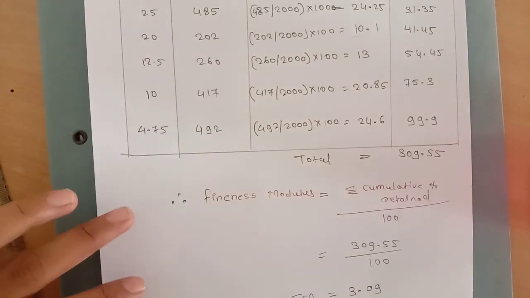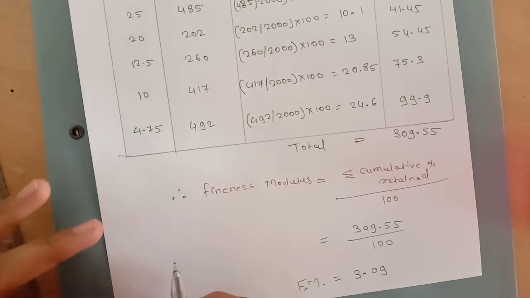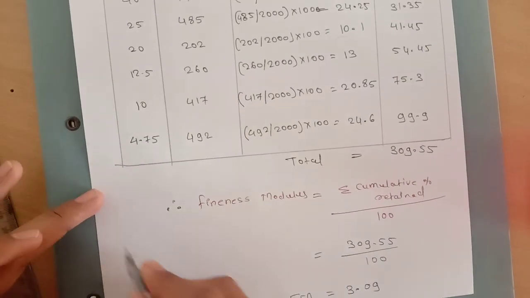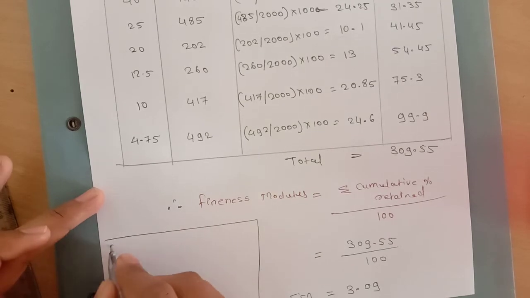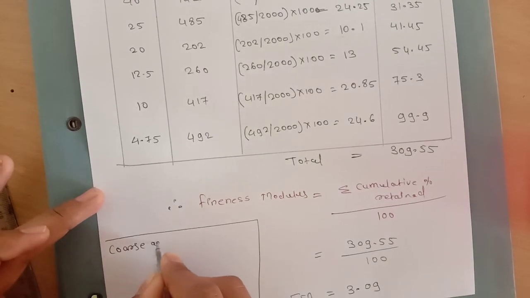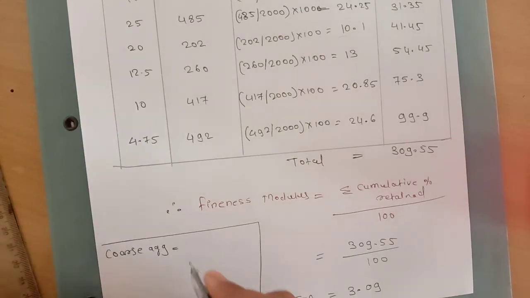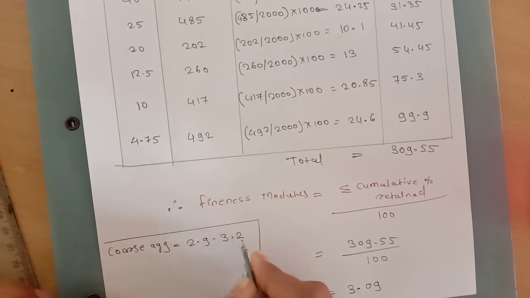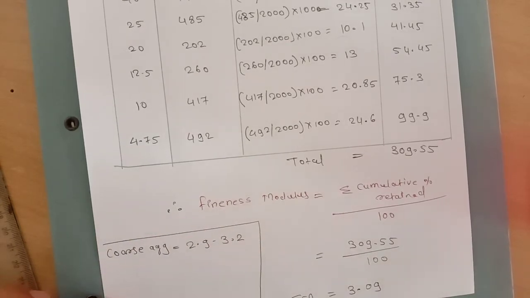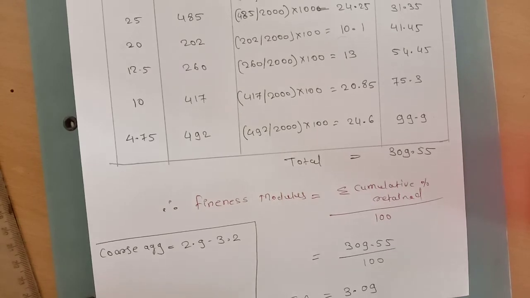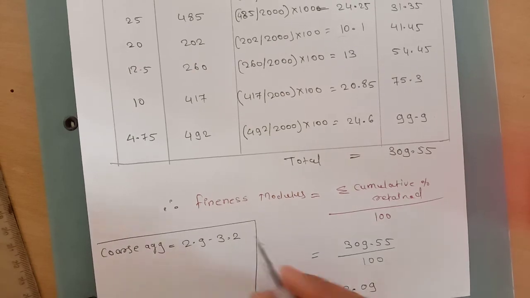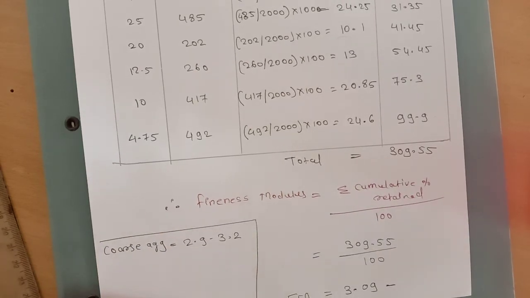From this value, we determine whether this aggregate is suitable for concreting or not. We know that for coarse aggregate, the fineness modulus range is 2.9 to 3.2. Our calculated fineness modulus is 3.09. That means our calculated fineness modulus is not greater than 3.2, so this aggregate is suitable for concreting.